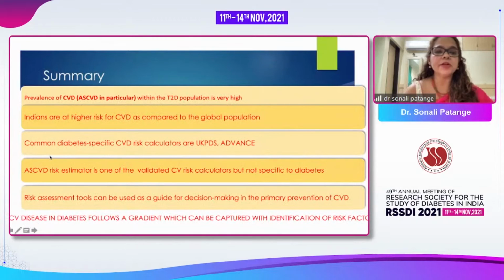So to summarize, the prevalence of ASCVD in the type 2 diabetic population is very high. Indians are at high risk. Common diabetes specific CVD risk calculators are UKPDS and ADVANCE. The ASCVD risk estimator is one of the validated CV risk calculators, but is not really specific to diabetes. Risk assessment tools can be used as a guide for decision making in the primary prevention of CVD. CV disease in diabetes follows a gradient which can be captured with identification of these risk factors.